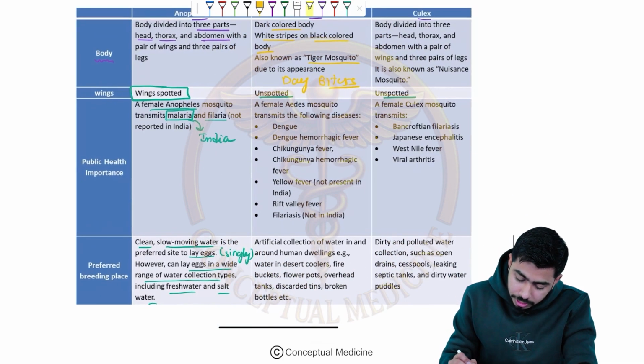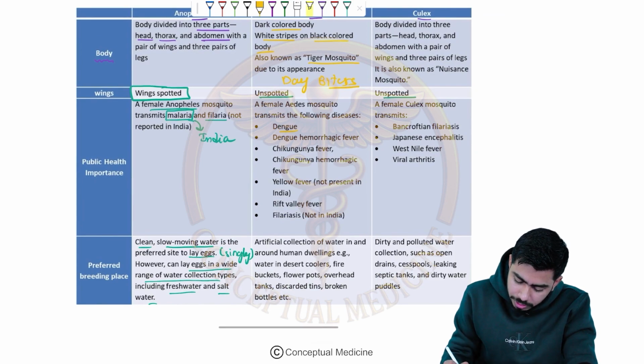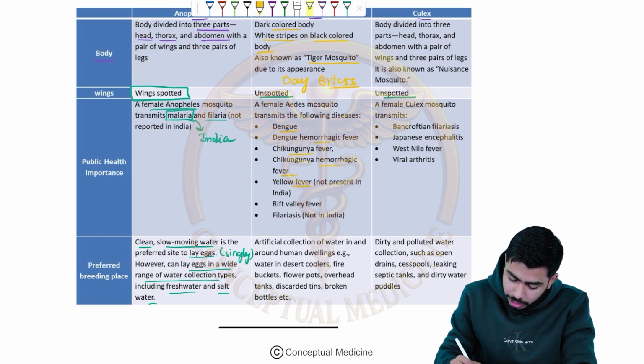They are unspotted. They are responsible for spreading so many diseases. For example, dengue, dengue hemorrhagic fever, dengue shock syndrome, chikungunya, and yellow fever, which is exotic in India.